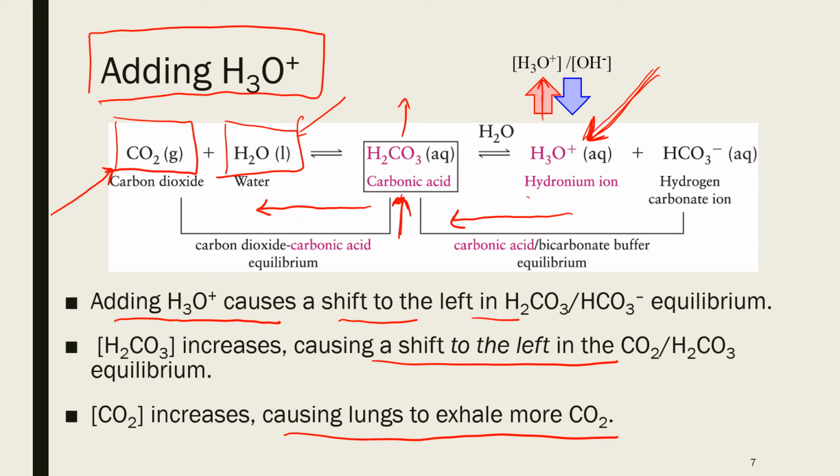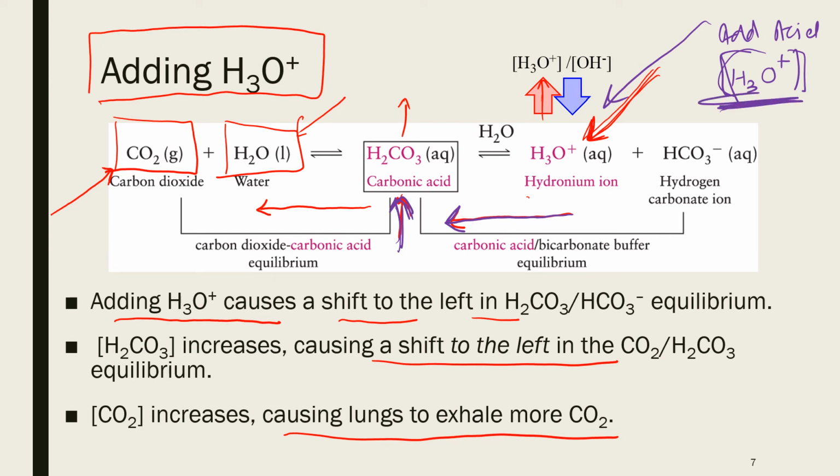If we add acid, the addition of acid means we now have an increased amount of hydronium ion. Whatever extra hydronium ion we added will shift the equilibrium to the left. So the extra hydronium ions will be consumed and they will produce carbonic acid. Because we consumed the extra hydronium ions, the concentration of hydronium ions remains constant, so pH remains the same.